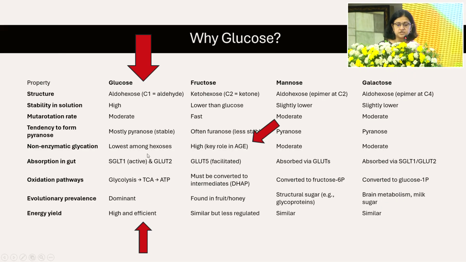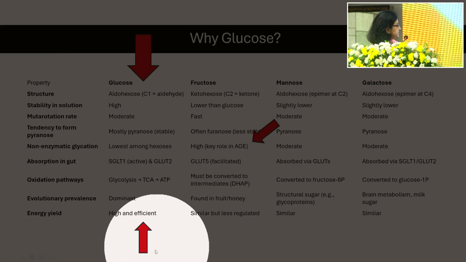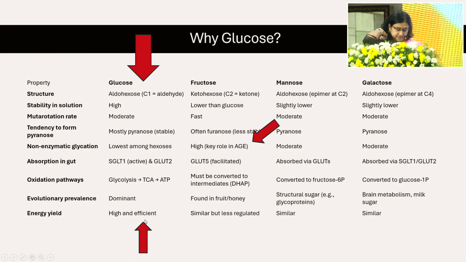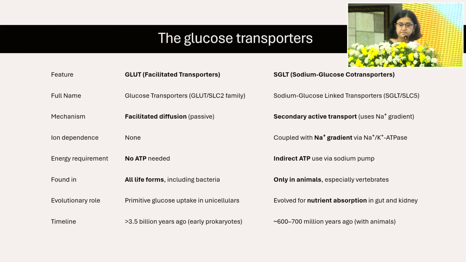So this is the chemistry of it, but this is the reason why glucose became very necessary. And of course, the metabolic pathway ensured that we got a high and efficient yield of energy from glucose. Because primitive life needed to get a lot of glucose into the cell, glucose transporters evolved.